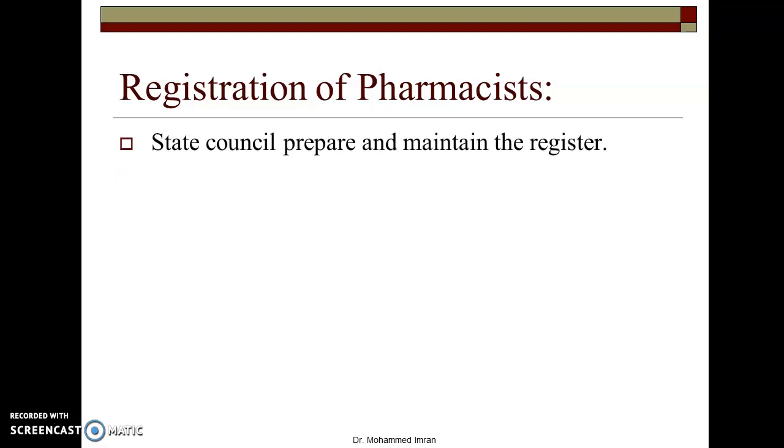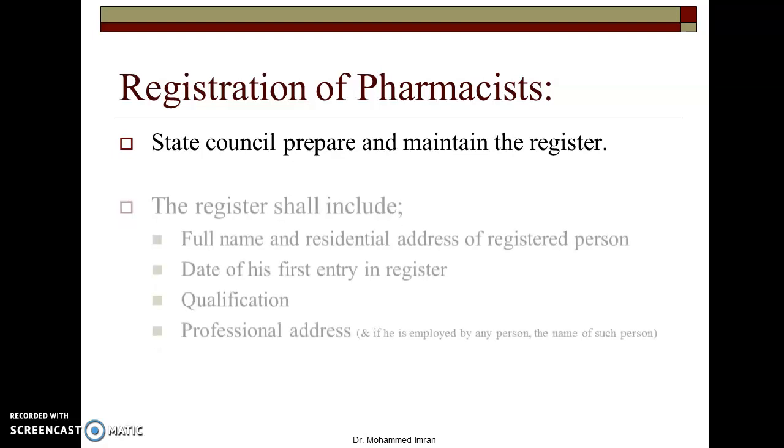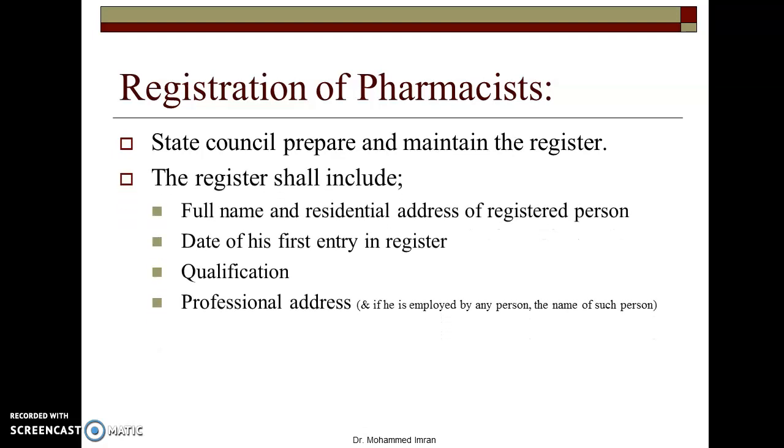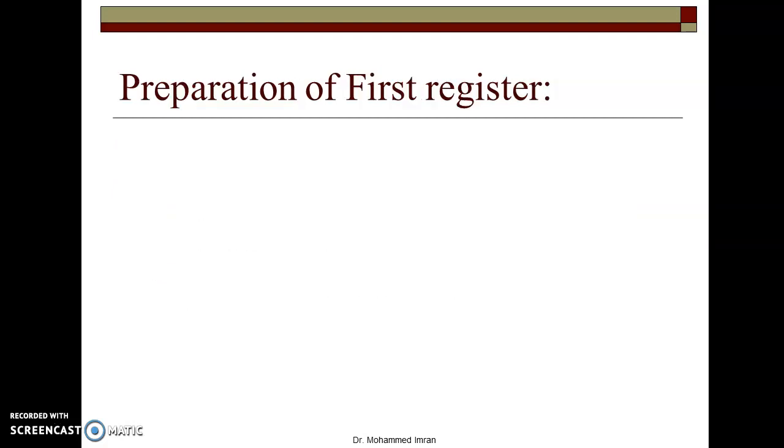Now, registration of pharmacist. How does a pharmacist get registered? So the state council prepares and maintains the register for this purpose. Then the register where the registration record of pharmacists is maintained should include the full name and residential address of the registered person, the date of his first entry into the register, his qualification and his professional address also.